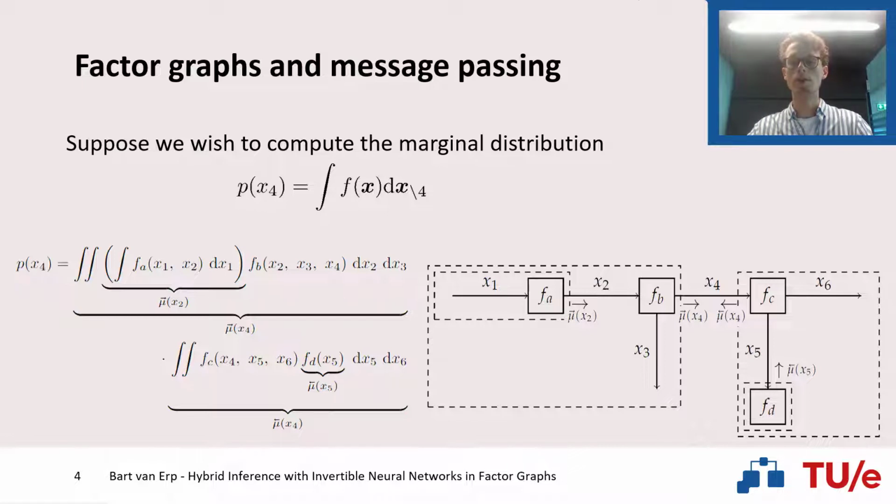In the factor graph, you can see how these messages mu can be regarded as the summaries of the corresponding dashed boxes. The actual computation of this marginal distribution over the variable x4 is simply the product of the colliding messages on the edge of the variable x4. So on this edge we have two messages colliding, and their product will return our marginal distribution.